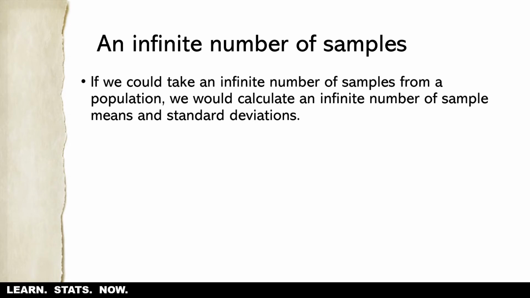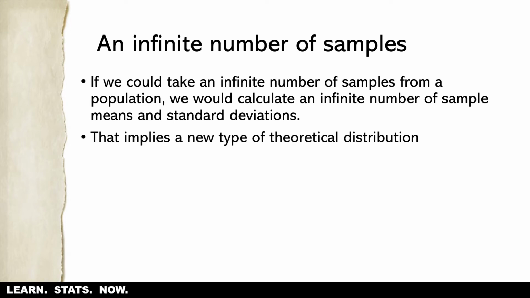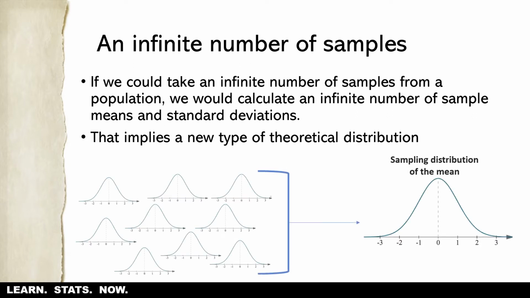Now again, there's an infinite number of samples that we could take from a population, and we could calculate an infinite number of sample means and sample standard deviations, and that implies a new type of theoretical distribution. So you can think of each of these curves here to represent a distribution of scores from a sample, and we could collect an infinite number of samples.